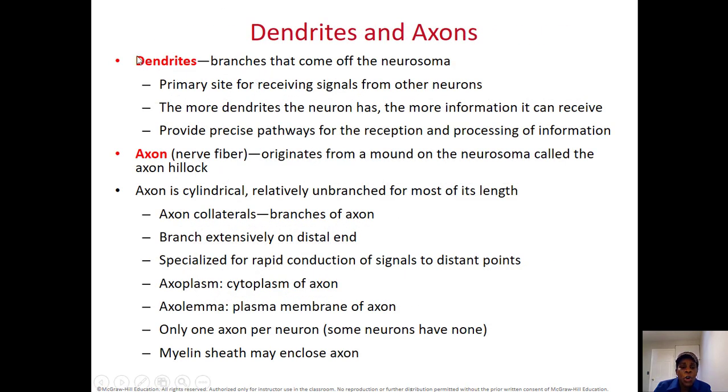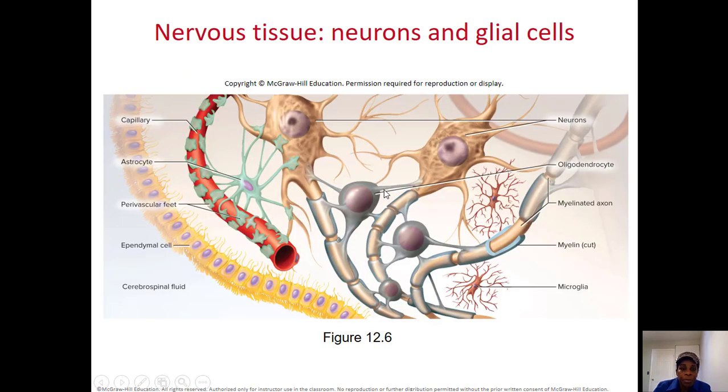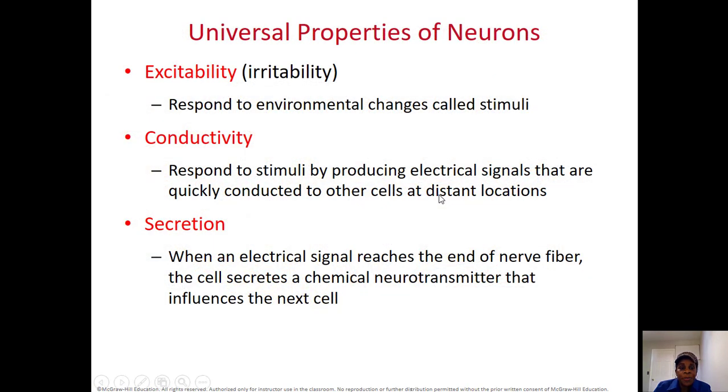And the neuron also has dendrite. The dendrite receives the information, and the axon. The axon will be the nerve fiber. So many axons together will become the nerve fiber. So you can see the neuron tissue here with all the glial cells.